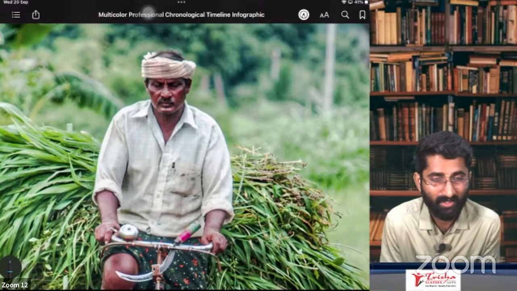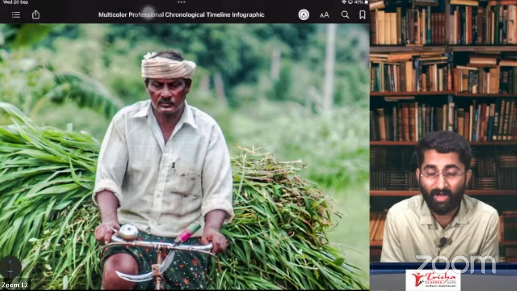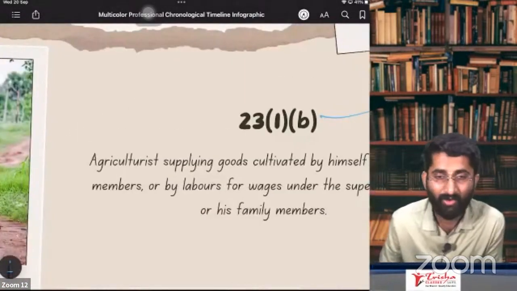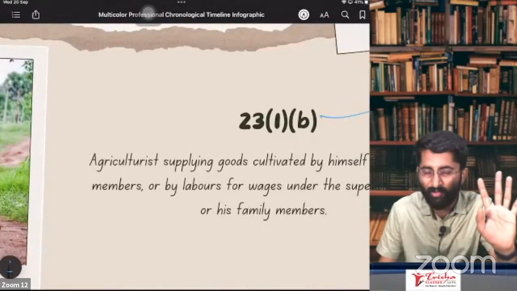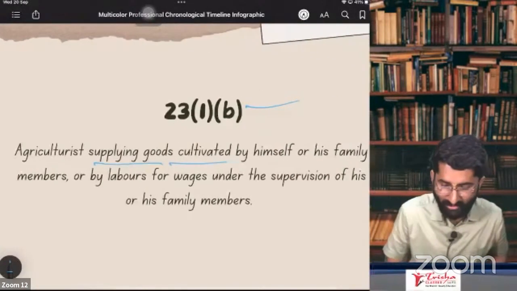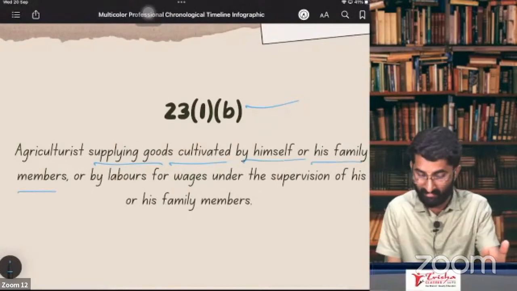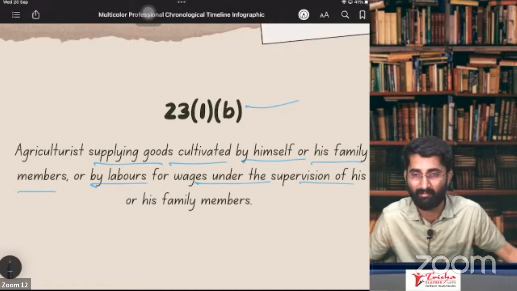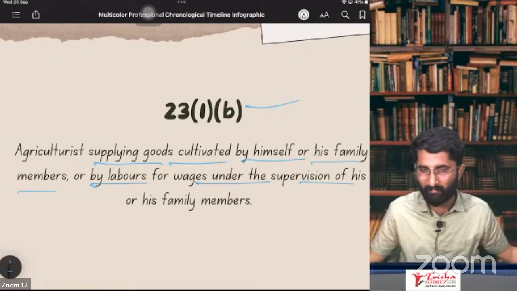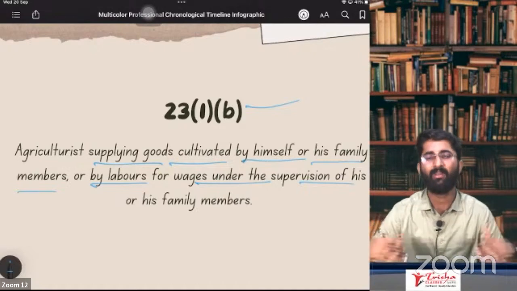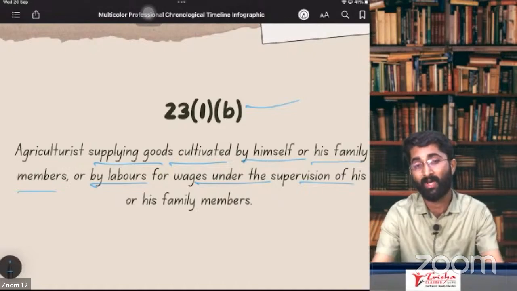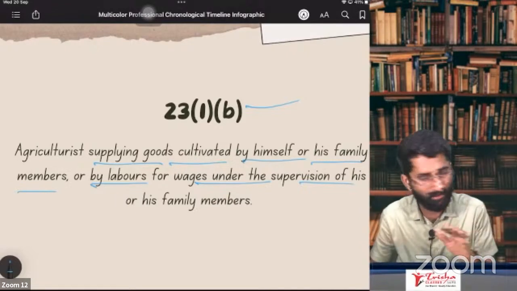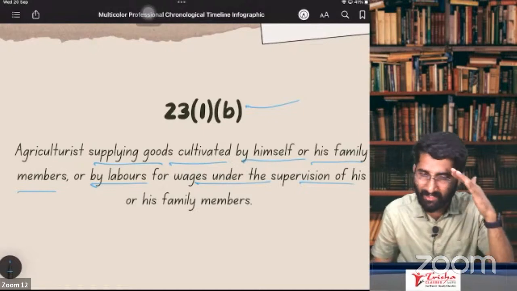And what we do, farmer, my dear farmer, you are out of GST. Section number 23, subsection 1, clause B. Agriculturist, whomsoever you are, sir, agriculturist supplying goods cultivated by himself or his family members or by labor for wages under the supervision of his or his family members. That means I am doing the work, my family members are doing the work, or might be anyone doing the work, but I am supervising. I'll become an agriculturist. I am out of GST. Registration not required.